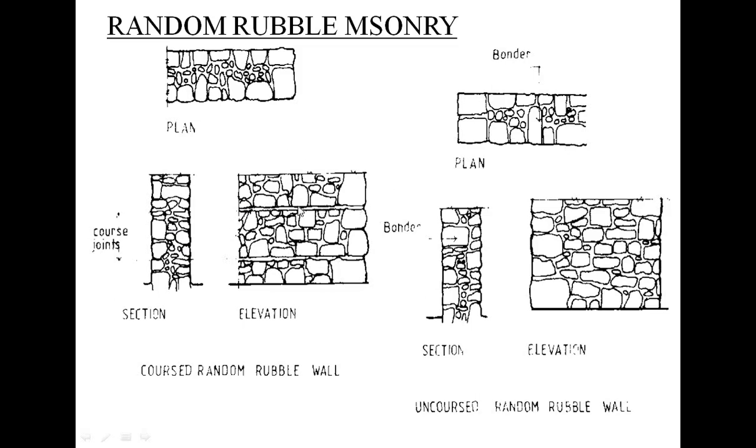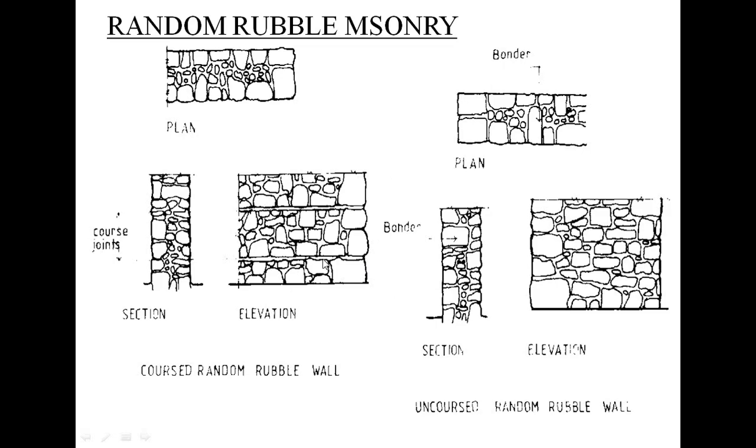This is the horizontal joint. In this elevation you can see the bottom surface, number one horizontal joint, number two horizontal joint, and the top surface. So in this you can see three courses are there: number one course, number two course, and number three course. Considering the joint thickness, this is the first course and this is the second course, because the horizontal joint continues till the end.